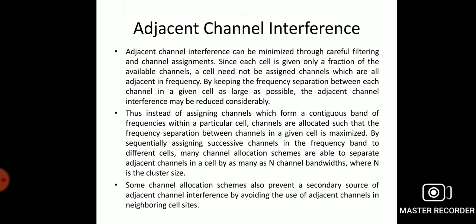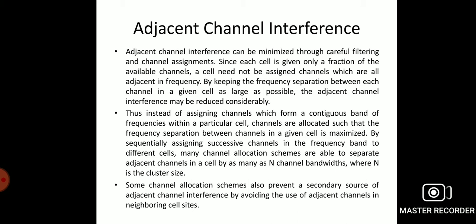Let us consider the adjacent channel interference. The adjacent channel interference can be minimized through careful filtering and channel assignment, since each cell is given only a fraction of the available channels. A cell need not be assigned channels which are all adjacent in frequency, but by keeping the frequency separation between channels in a cell as large as possible, the adjacent channel interference may be reduced considerably.